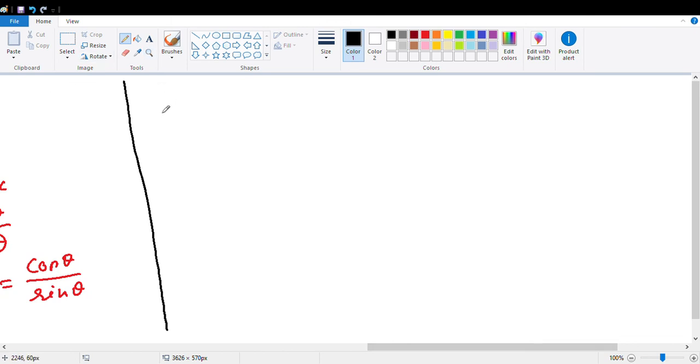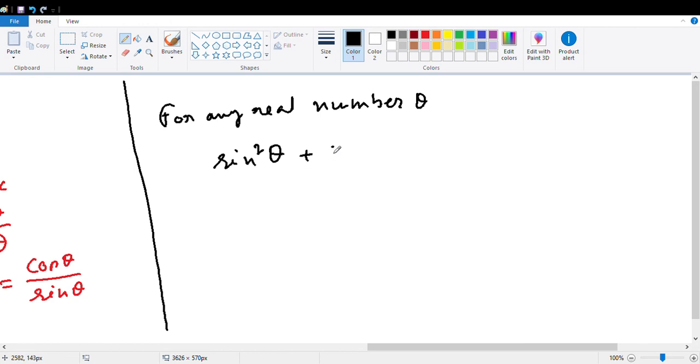There are some fundamental identities for sin theta and cos theta. It says, for any real number theta, sin square theta plus cos square theta equals 1. This is rule number 1.